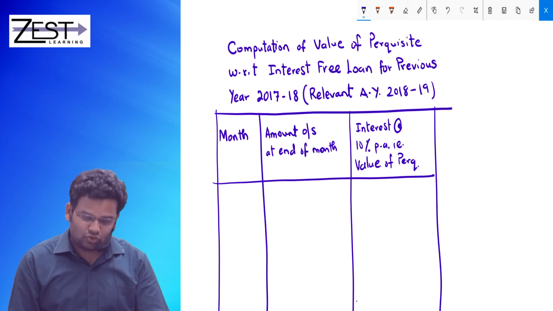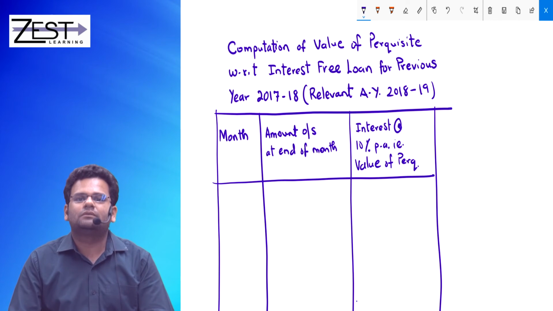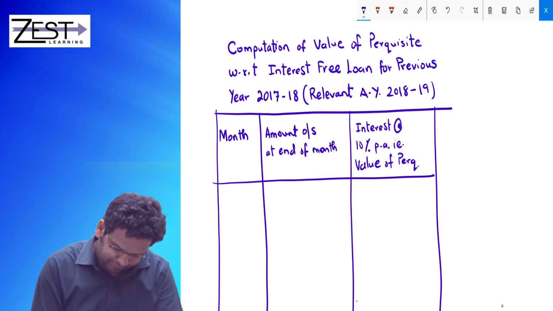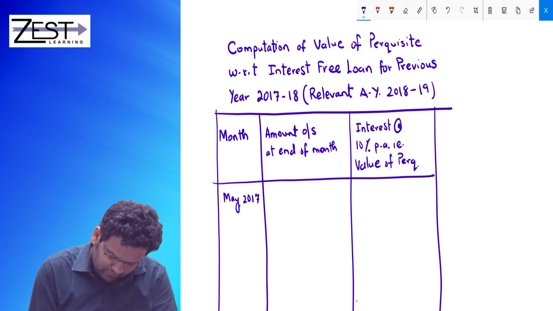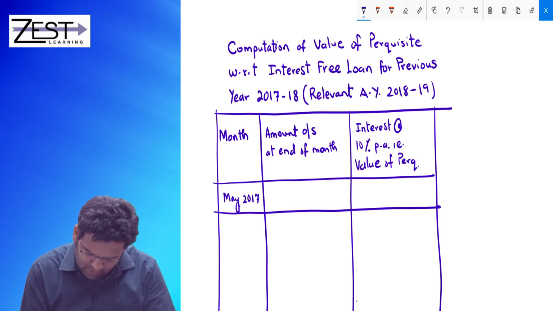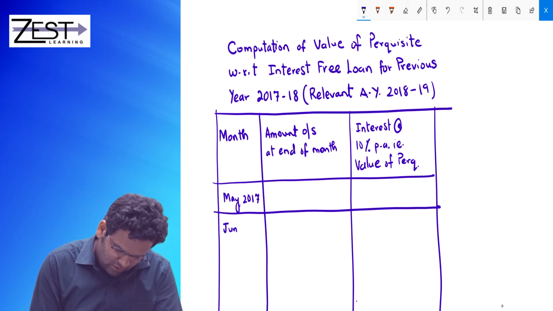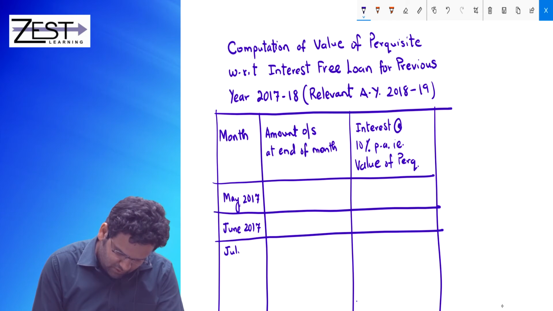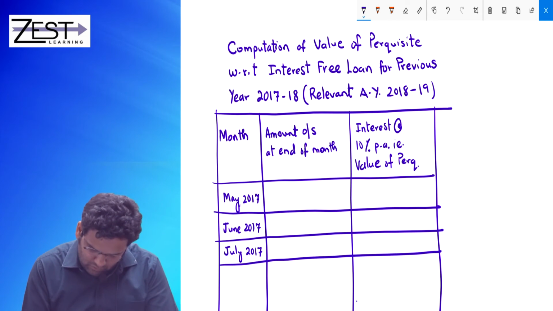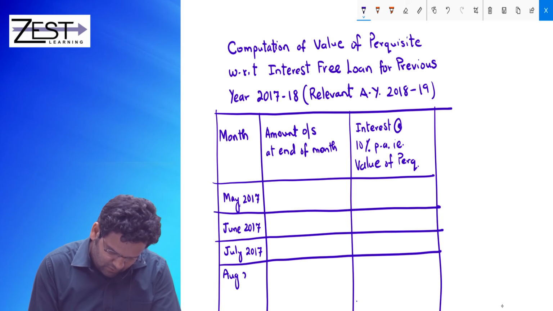Getting it? So we should start from which month? May. So May 2017. Then June 2017. July 2017. August 2017.